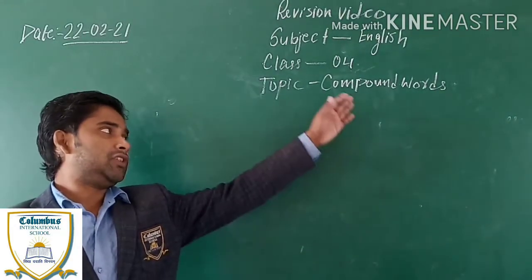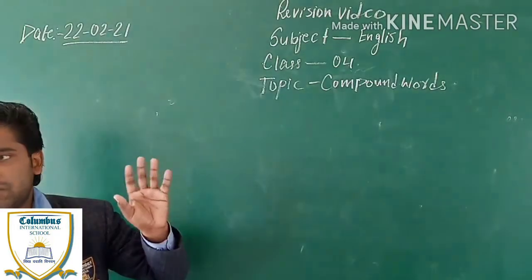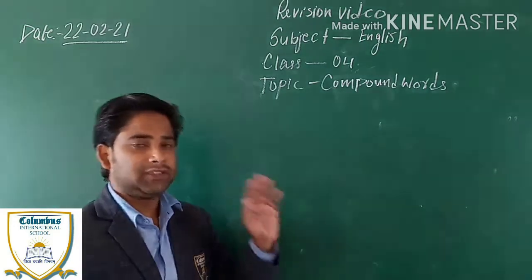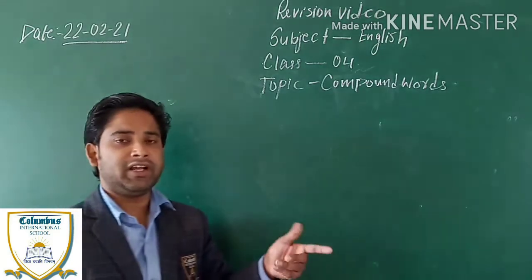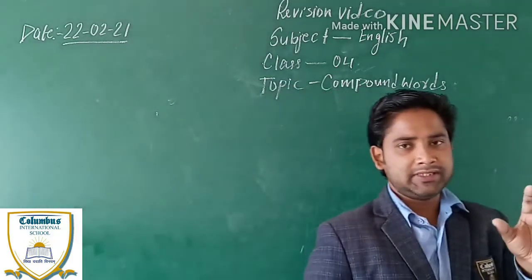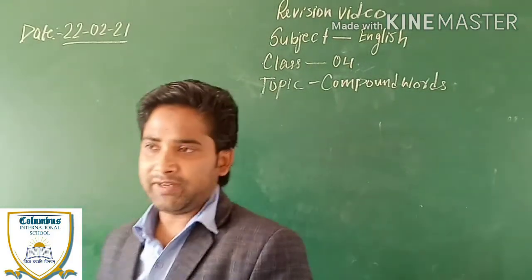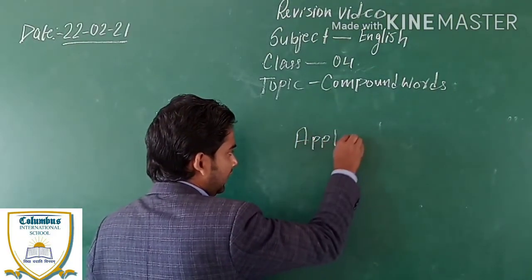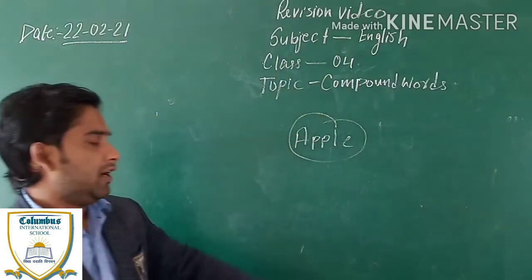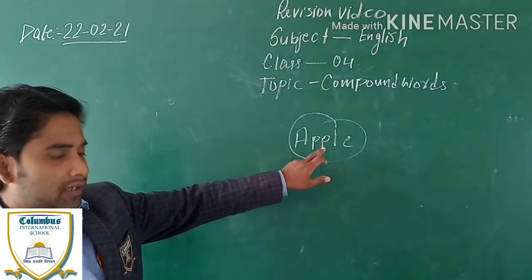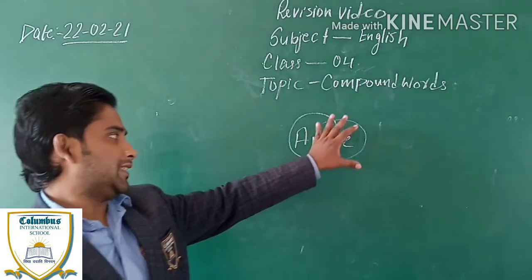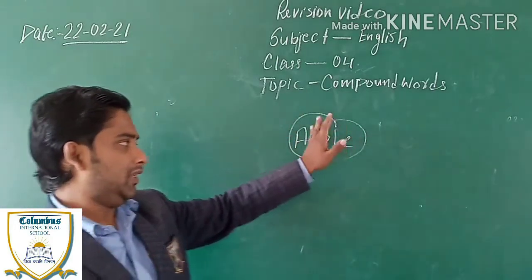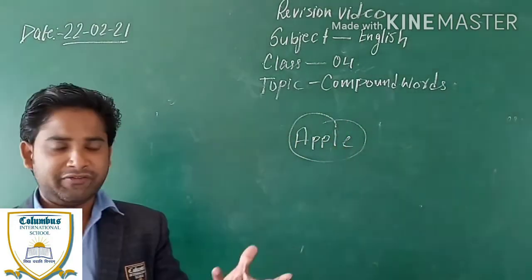Today, I am going to teach you about an important topic, and that important topic is compound words. In simple words, a word is a combination of different alphabets or letters in a proper sequence that makes sense. If I say apple, A-P-P-L-E, here different alphabets are combined together to make sense.